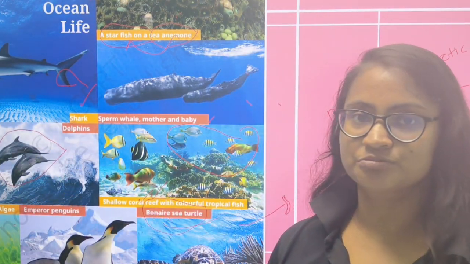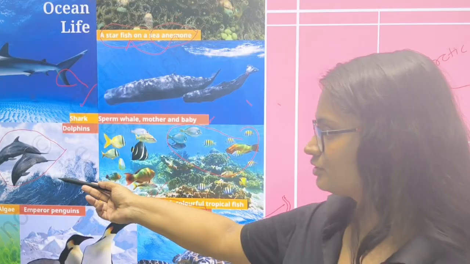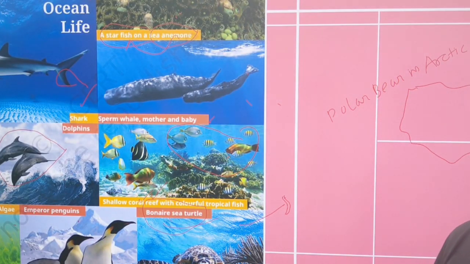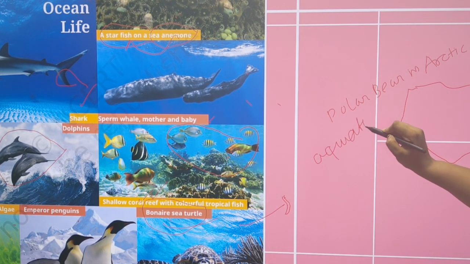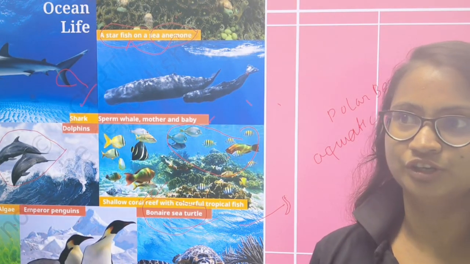There is also the dolphin. In amusement parks, we all see dolphins. In our India, the national aquatic animal is the Ganges dolphin. And there is a sanctuary in Bihar also, the Vikramshila Dolphin Sanctuary.